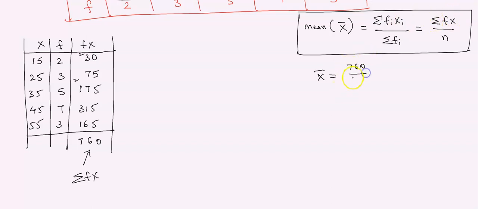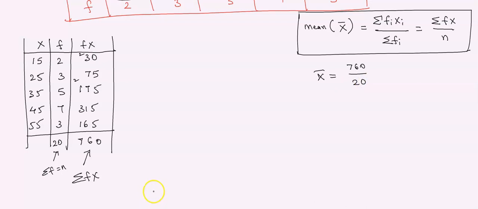760 divided by sigma fi. It means n. N means we have to add all the f values. Frequency: 2 plus 3, 5. 5 plus 5, 10, plus 7, 17, plus 3, 20. What is this? That is sigma f. That is nothing but n. Got it? That is equal to 20.